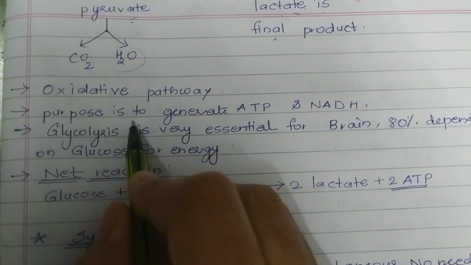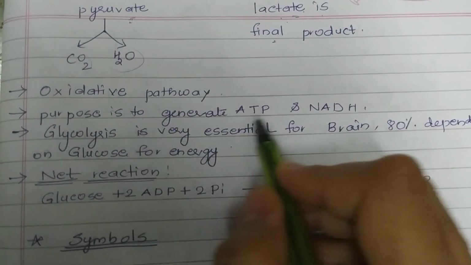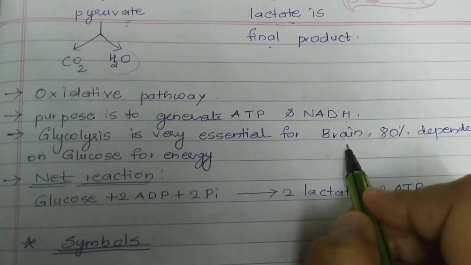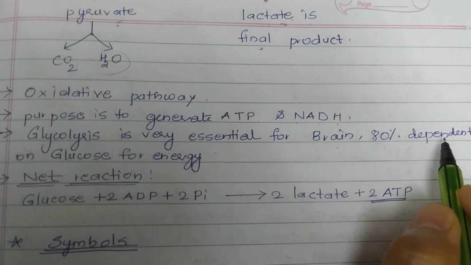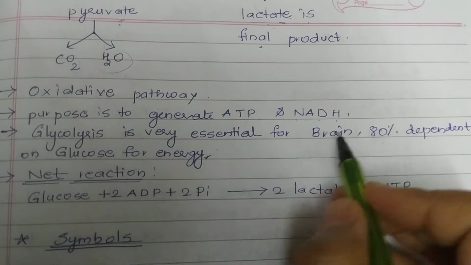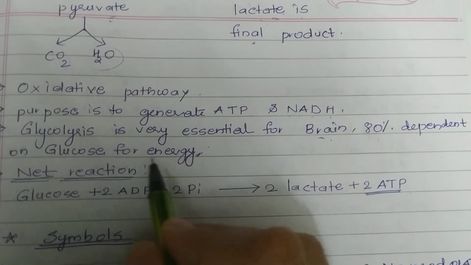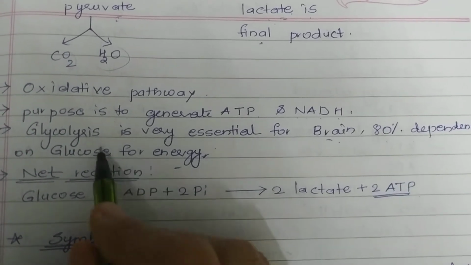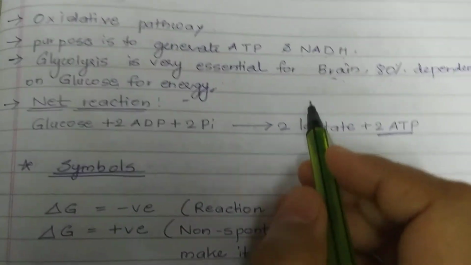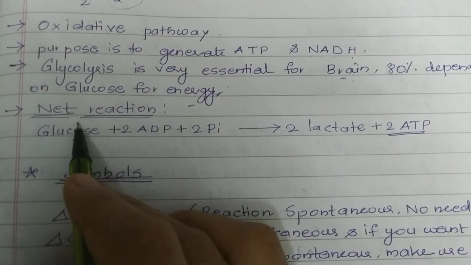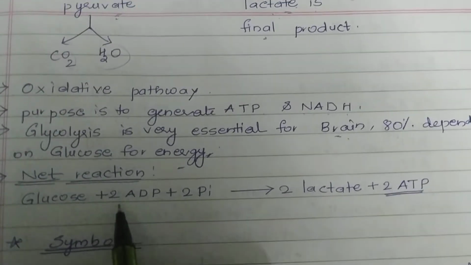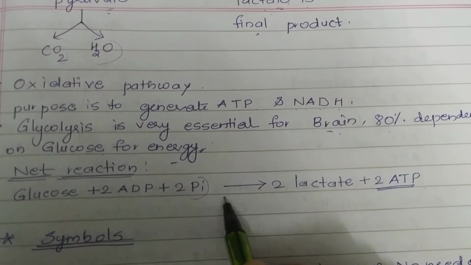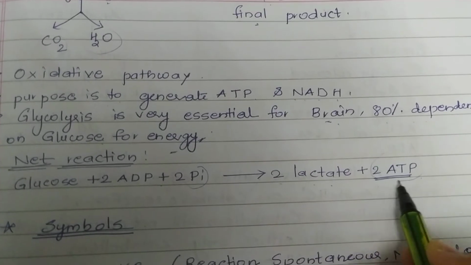The main purpose of carrying out glycolysis is to generate ATP and NADH. Glycolysis is very essential for the brain. Our brain is dependent on glucose for energy, and 80% of the energy is obtained from glucose by the brain. So the net reaction is glucose, with the help of 2 ADP plus 2 molecules of inorganic phosphate, gives us 2 lactate and 2 molecules of ATP.